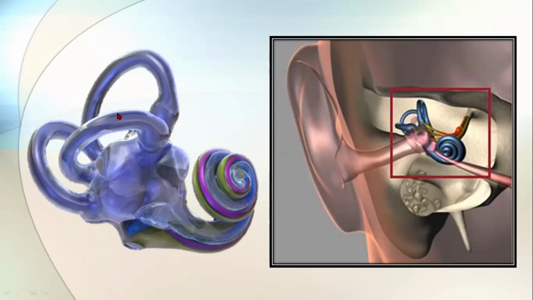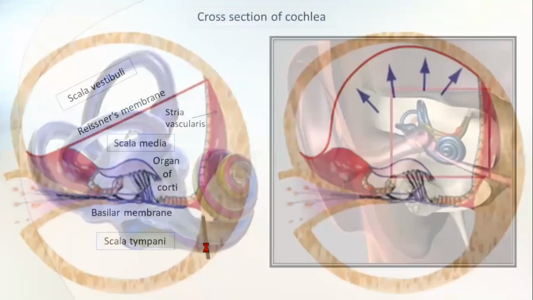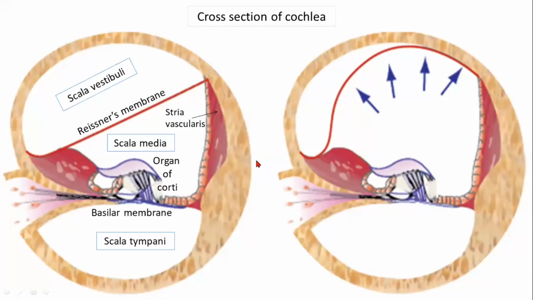So coming to the inner ear, you can see there is a spiral cochlea anteriorly connected to your vestibule, which contains your saccule and utricle, and then connected to your three semicircular canals, right? If I take a small cross section of the cochlea, it will look like this. It has three chambers inside: scala vestibuli and scala tympani at the periphery, and scala media in the middle. This scala media is a continuation of your membranous labyrinth.